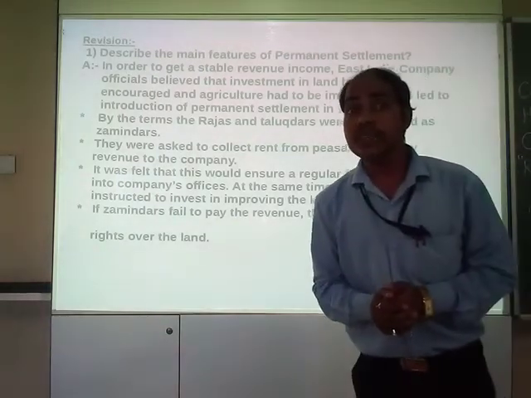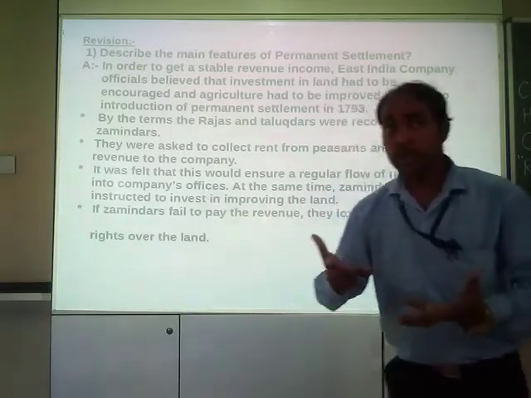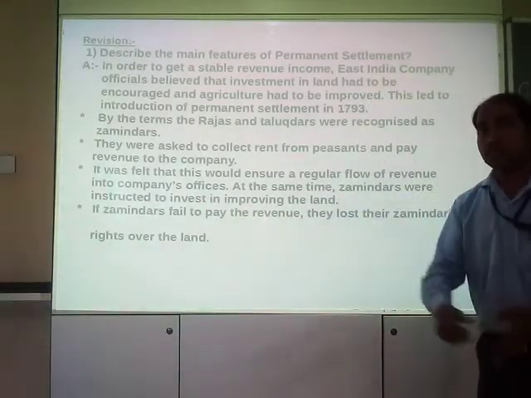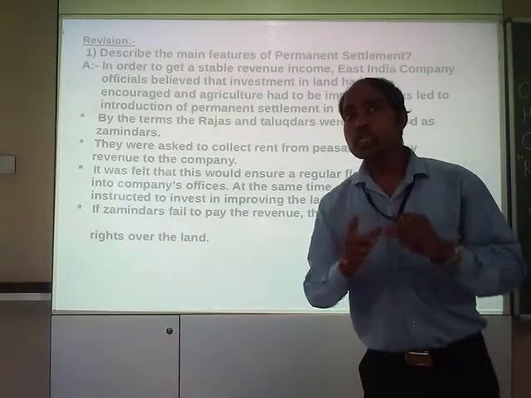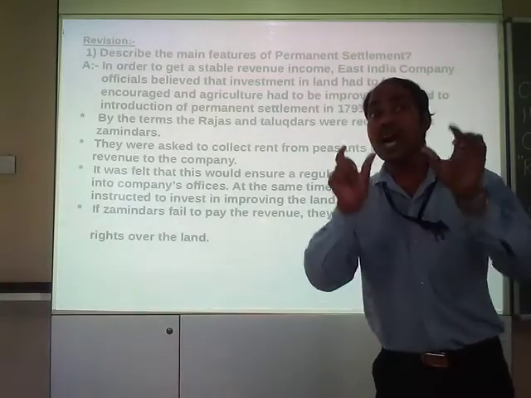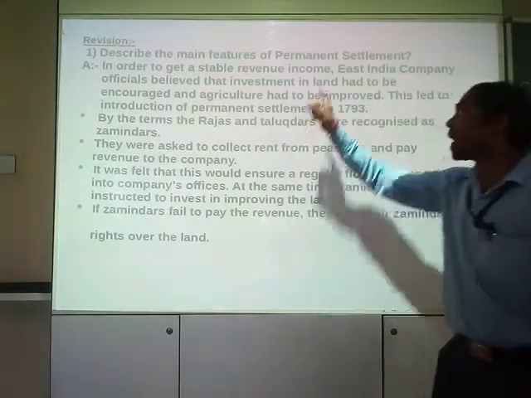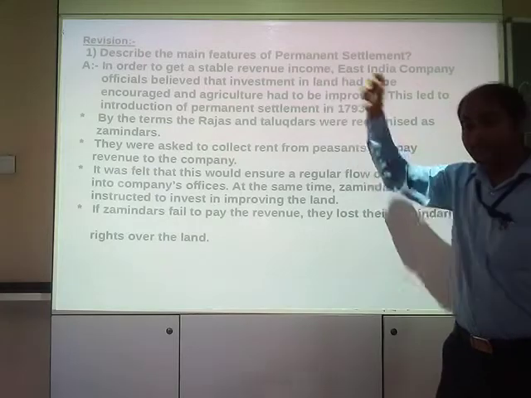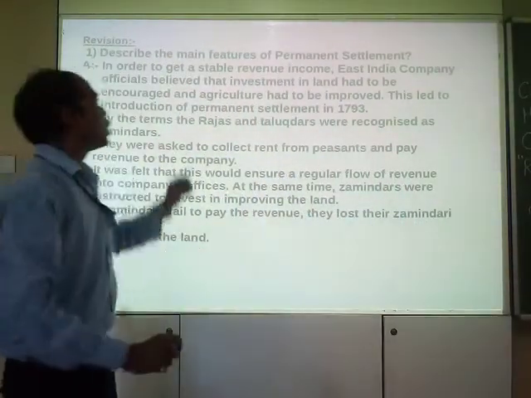What was the work of Jamindars? To collect the revenue from the peasants, from the farmers. That was the main feature. Moreover, the amount of revenue was fixed. That's why the name came as permanent settlement.